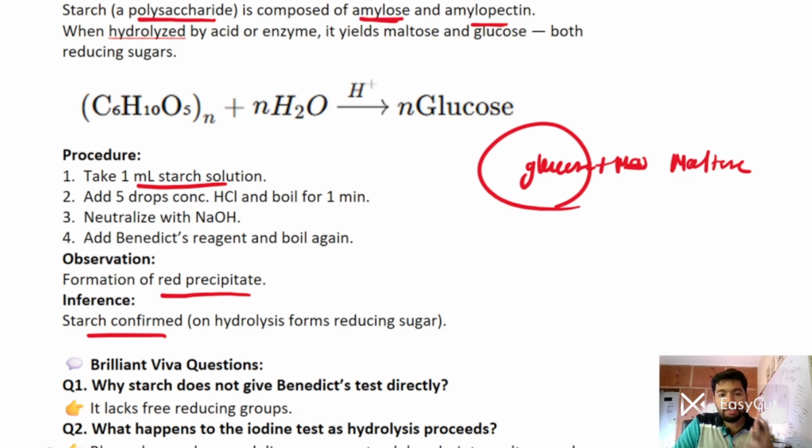What happens to the iodine test as hydrolysis proceeds? Whenever the hydrolysis proceeds, the blue color will weaken. Why? Because the bonds inside starch will be broken down. So glucose and maltose will be liberated, and these two won't give the iodine test positive. Because to hold iodine you need a helical structure, and that helical structure is not there in these two. That's why it won't give this test positive. So the blue color will weaken, and it will ultimately disappear when starch is completely broken down.